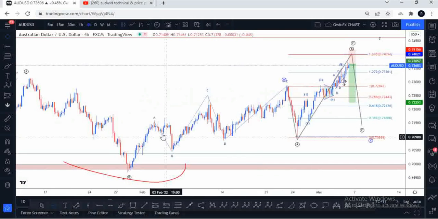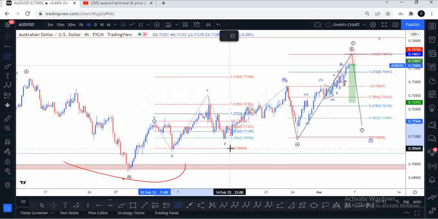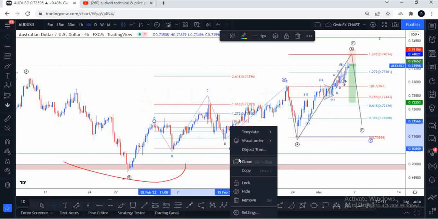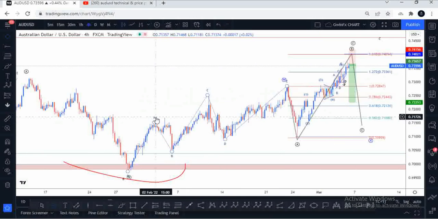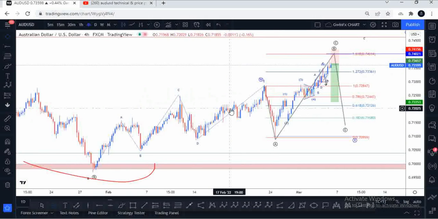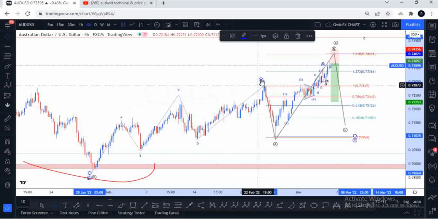Why it doesn't fit the criteria for a flat pattern is, remember, whatever flat goes extremely beyond the 161.8 of A to B, that's not a flat. I don't look at that as a flat. So we're having an A, B, C, D, E five-wave move to the upside, and a five-wave move to the upside is clearly an impulse, so I will go ahead and label that. After a five-wave move, you want to take a break. So this is the break we're looking at here, and I could label this as either an A or a W wave.